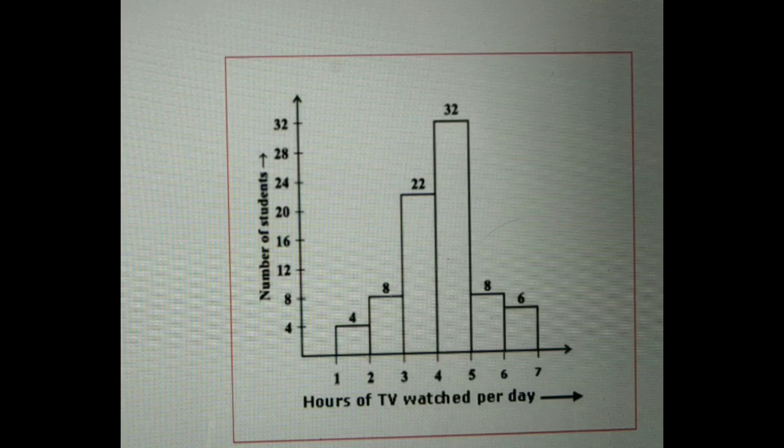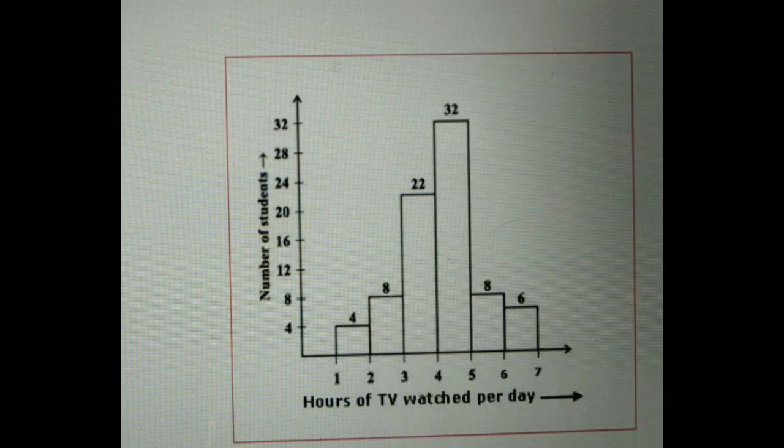Now students, observe the histogram and the first question. In this histogram, see, on the x-axis hours of TV watched per day is given. Alright, now on the y-axis is the number of students who watch TV. Now here you can see, starting from 0, 1 to 2 hours, 2 to 3 hours, 3 to 4 hours, and 4 to 5 hours. The intervals are given in this form, and these are the numbers of students. Suppose I want to know how many students watch TV between 1 to 2 hours: 4 students. Between 2 to 3 hours: 8 students, and so on.